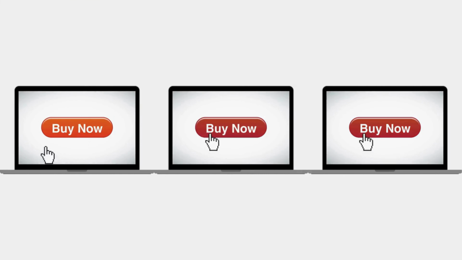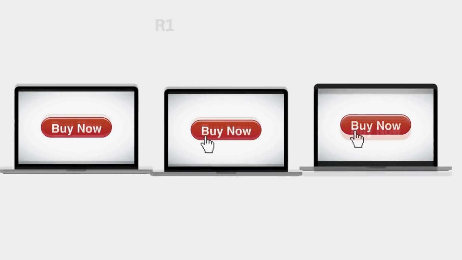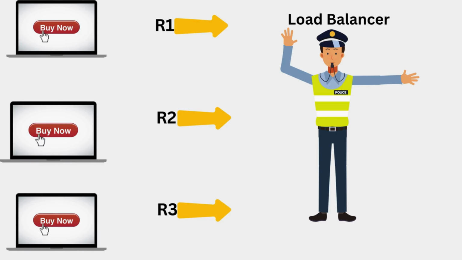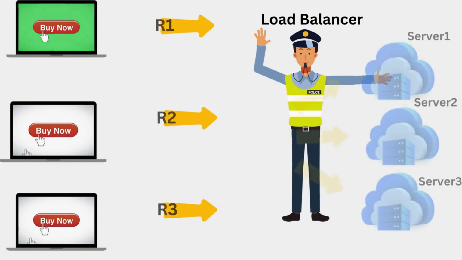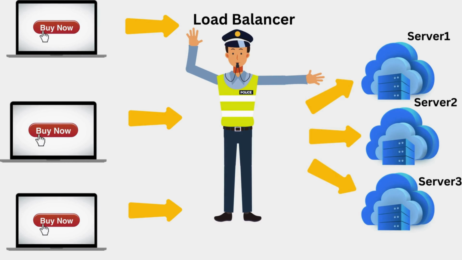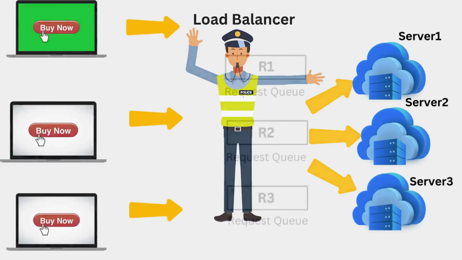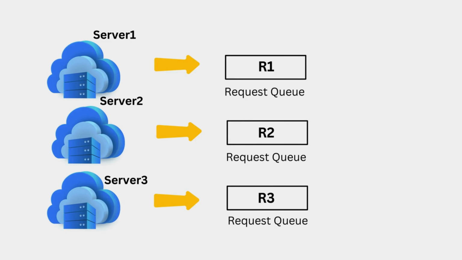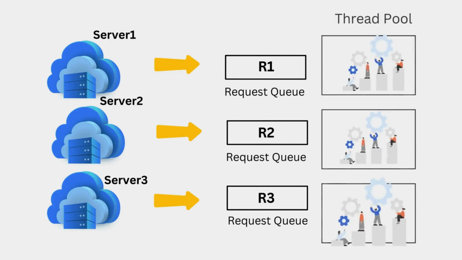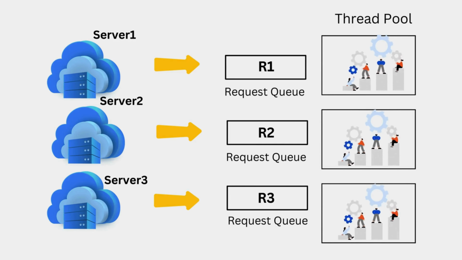Here is how it all works together. When people try to buy tickets, the load balancer receives all the requests first. It then distributes these requests across the 3 servers, sending some to each one. Once a request reaches a server, it goes into the request queue if all the threads in the thread pool are busy. As threads become available, they pull requests from the queue to process them.